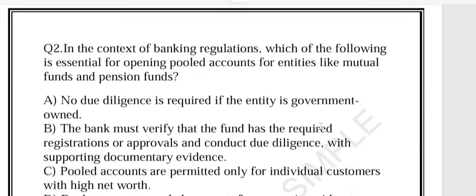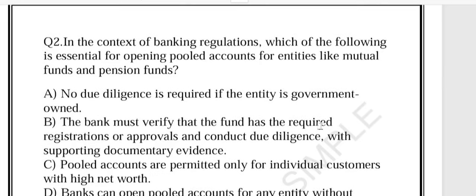Now friends, let's see question number 2. The question we have is, in the context of banking regulation, which of the following is essential for opening a pooled account for entities like mutual fund and pension fund? It is a very good question. Option A says no due diligence is required if the entity is government owned. Option B says the bank must verify that the fund has the required registration or approval and conduct due diligence with supporting documentary evidence. Option C says pooled accounts are permitted only for individual customers with high net worth. Option D says the bank can open a pooled account for any entity without verifying the nature of the fund.